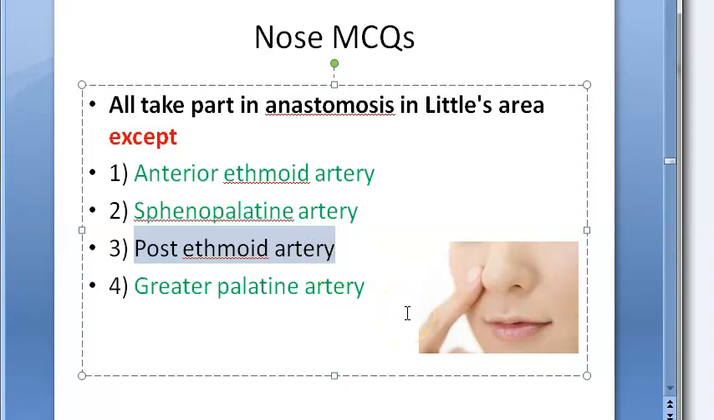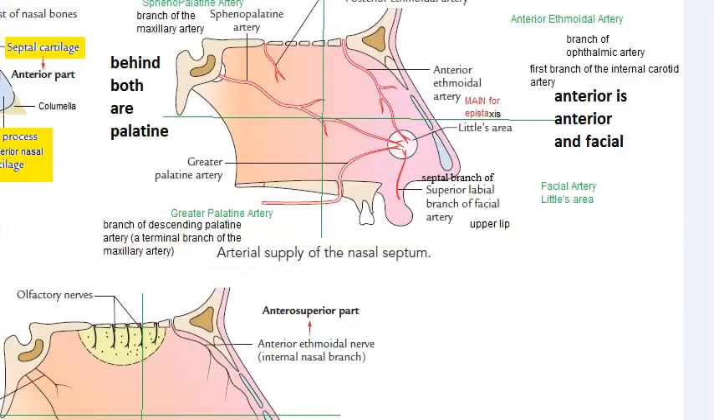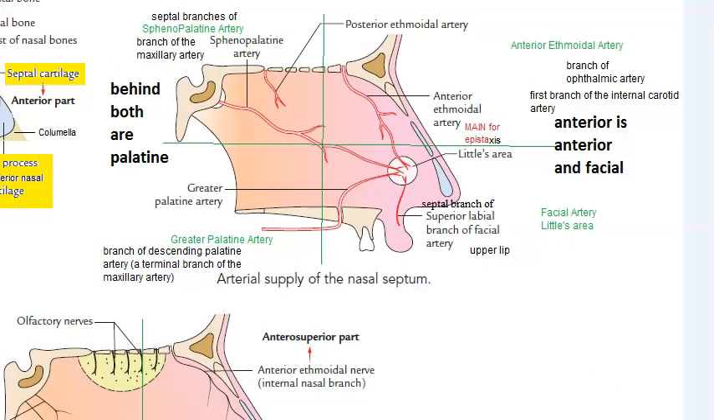So just remember anterior ethmoidal artery, spinopalatine artery, greater palatine artery and the labial branch of the facial artery. You remember the correct answers. Okay, so you remember these 4 arteries make up the Little's area. Posterior ethmoid artery is left out here. It's there, look at this, but it's kind of left out from this anastomosis, isn't it?